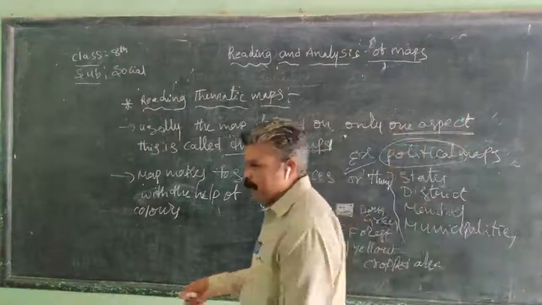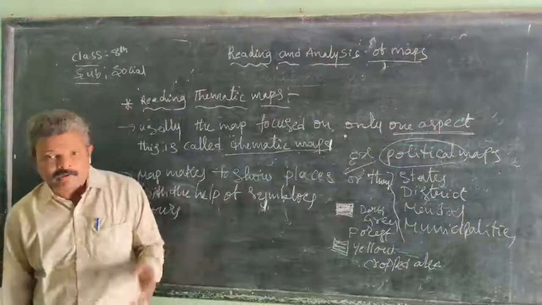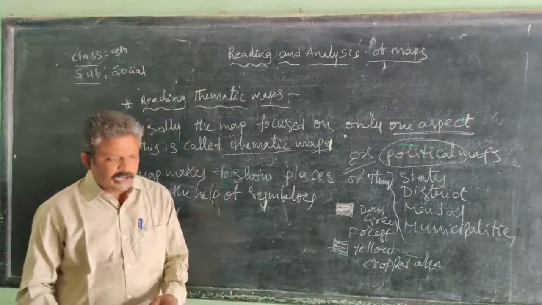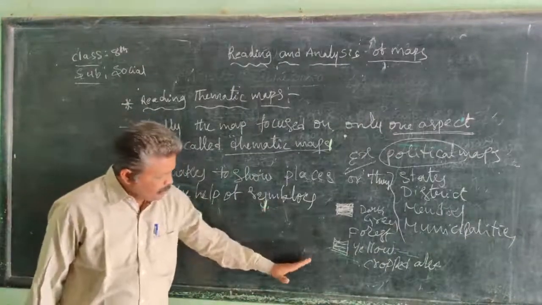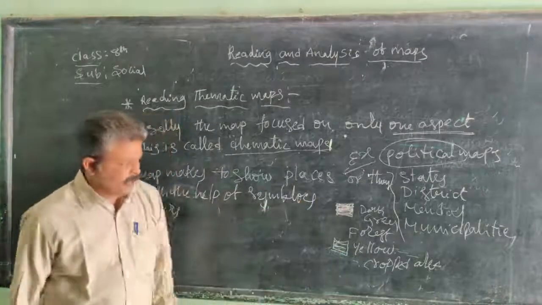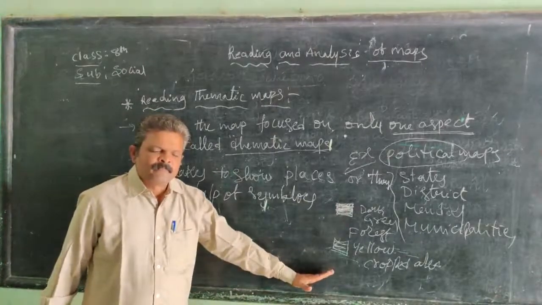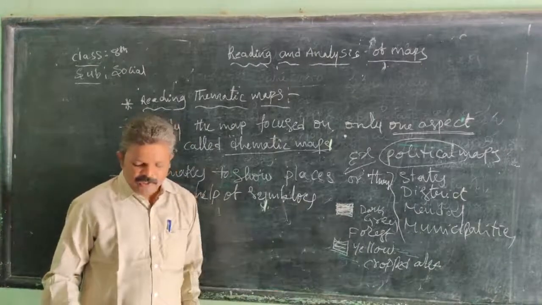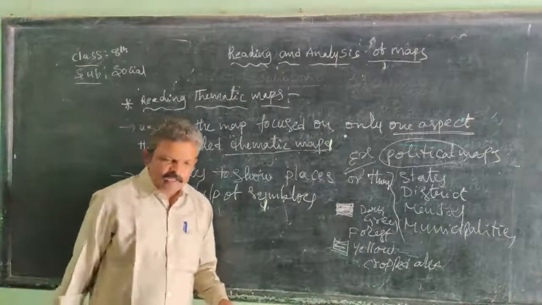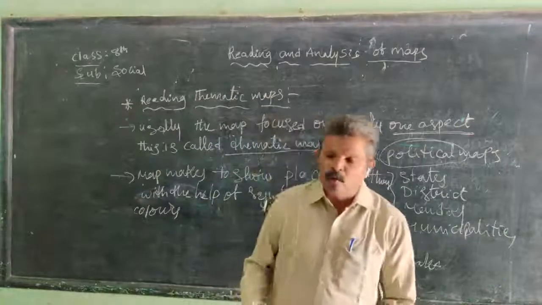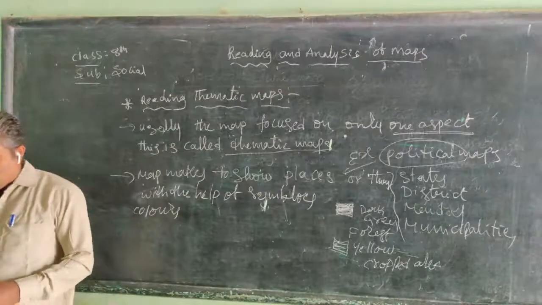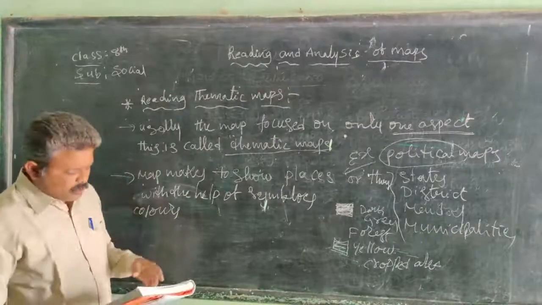So they use these types of colors: green for forest, light green for grasslands, yellow to represent cropped area, and brown to show the mountains, even in the atlas.